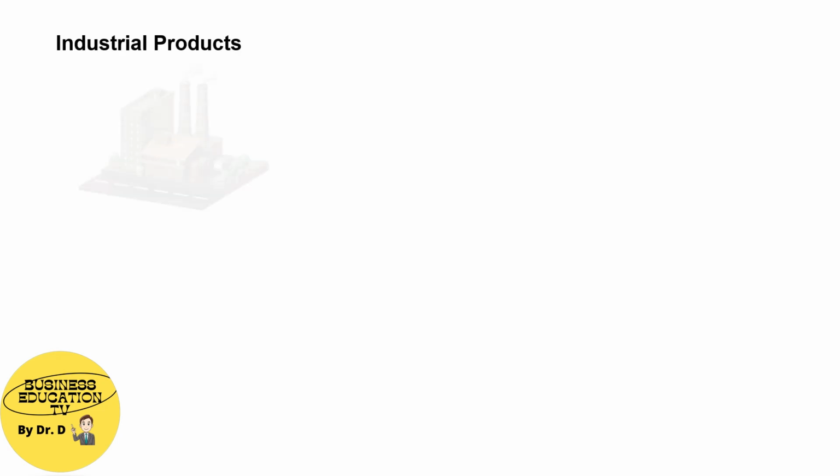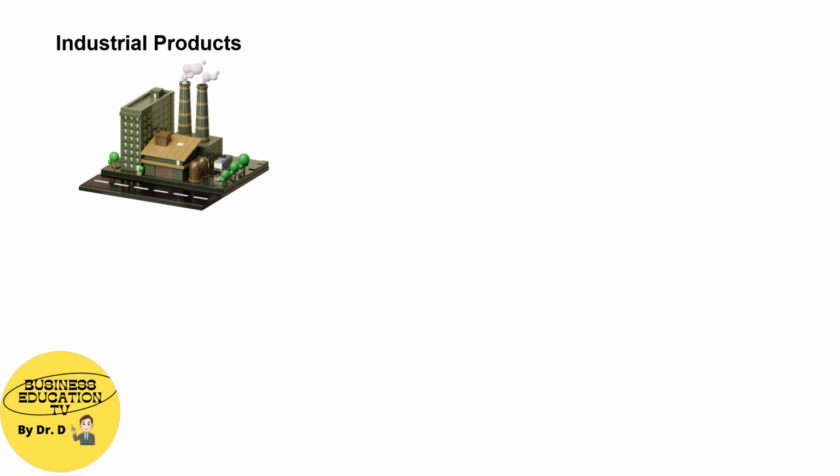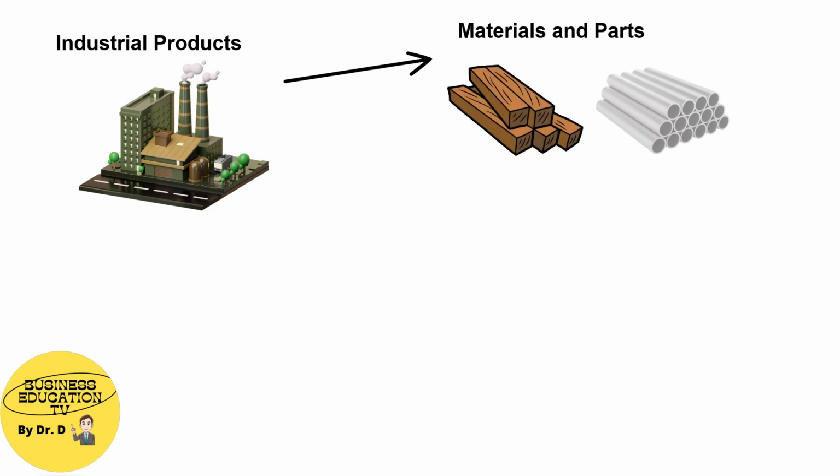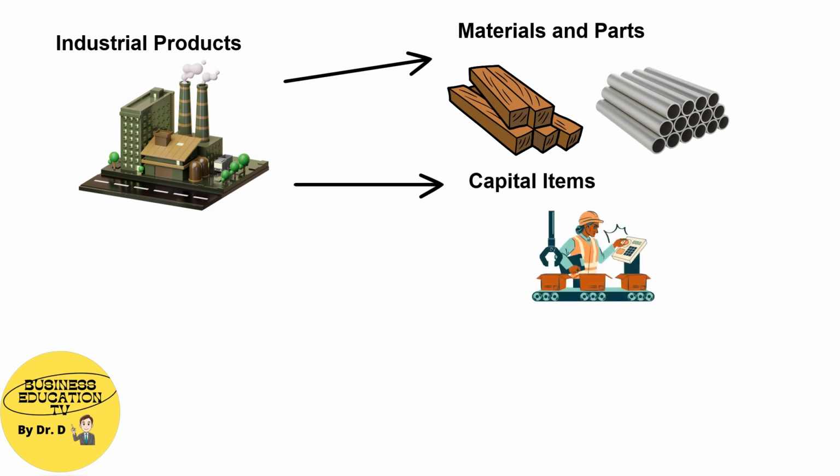These are products that are used for production or resale. The first type of this is materials and parts. These are raw materials used in production. Examples are wood and steel. Second is capital items. These are machineries or equipment used in production.